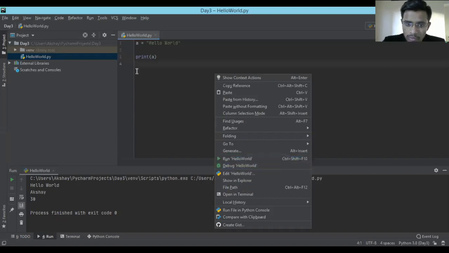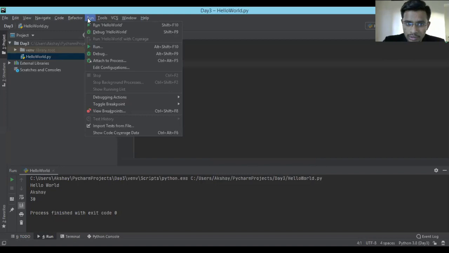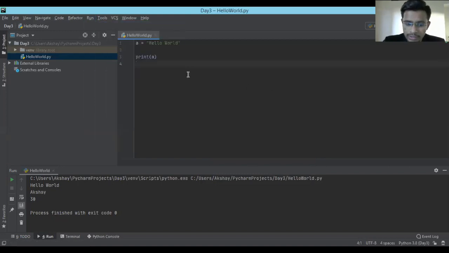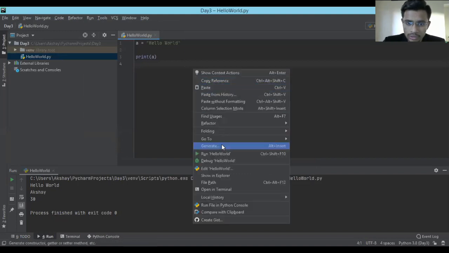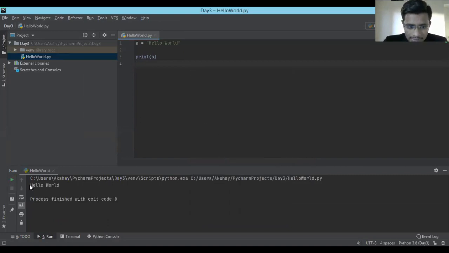So there are three options you can do from here. You can go to this particular option and click on run. There are multiple ways you can do it, and as I told you, Control Shift F10 will help you to run the code. As a beginner, I'm going to do it like this. Once I run, you can see the output is printed in my console, which is PyCharm's console output. It is printed over here, and I guess all of you are getting the same thing, is it?